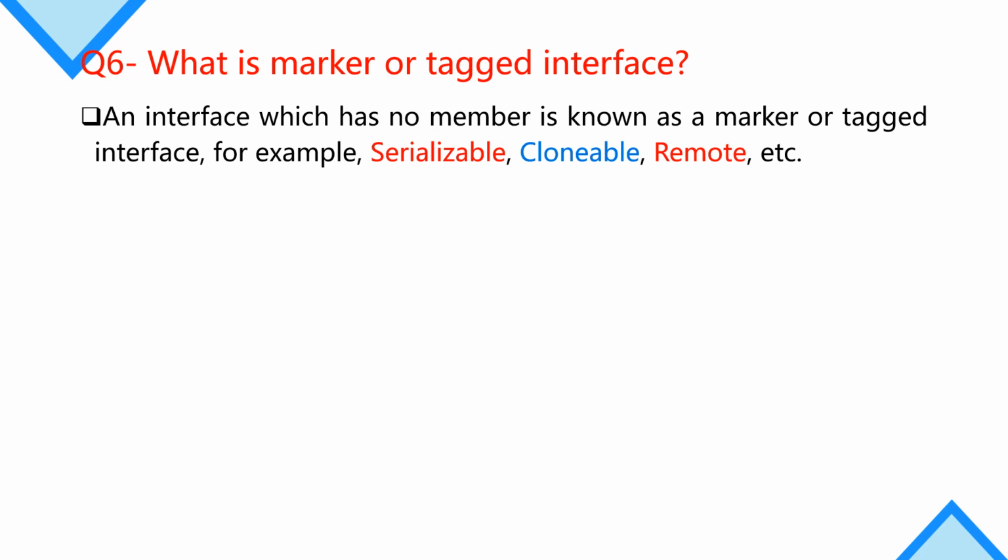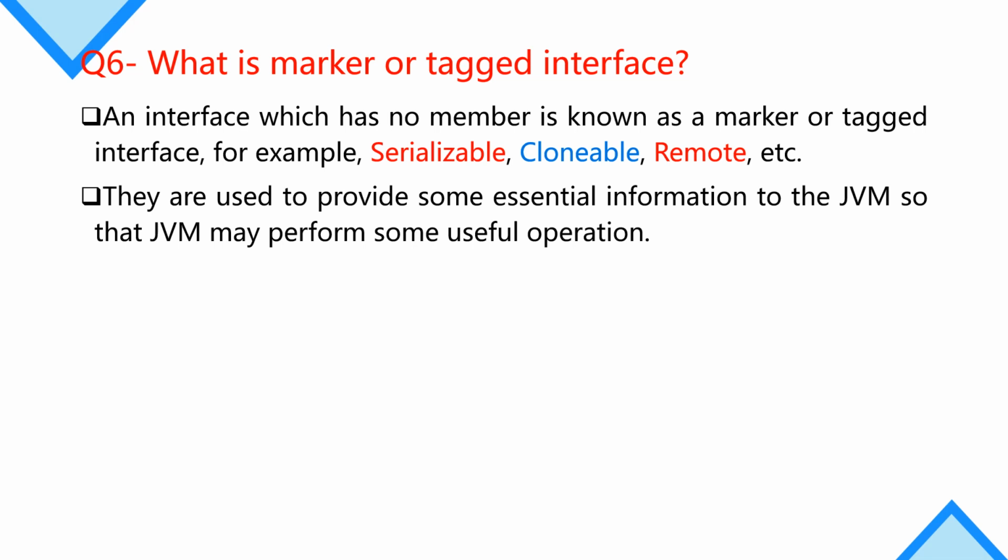They just pass some information to the Java virtual machine. Marker or tag interfaces are used to provide some essential information to the Java virtual machine so that it may perform some useful operation, like we use Serializable, Cloneable or Remote.